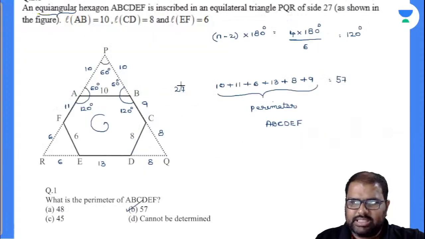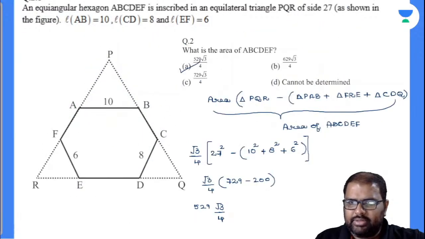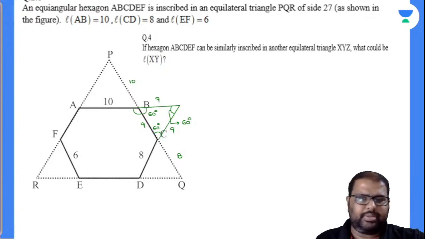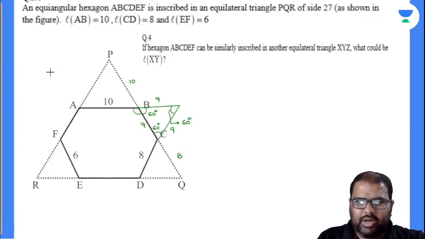Let's see the lengths there, right? So 10, 9, 8. Now this is 9. Of course I can write it. This is 9, because this is 10 and this is 8. So this will also be 9 and this will also be 9. Okay. Perfectly done. Similarly, I'll draw here also.